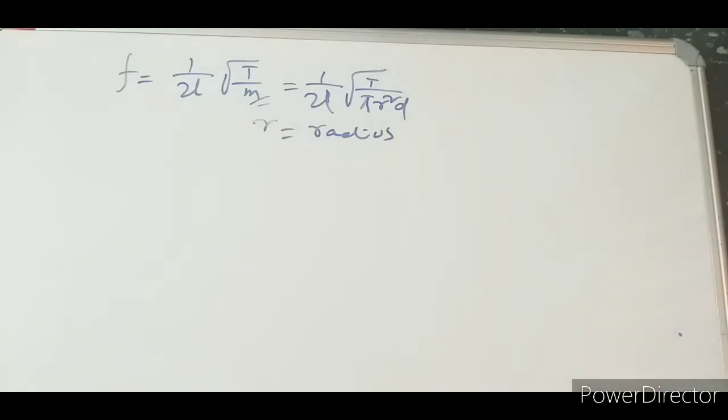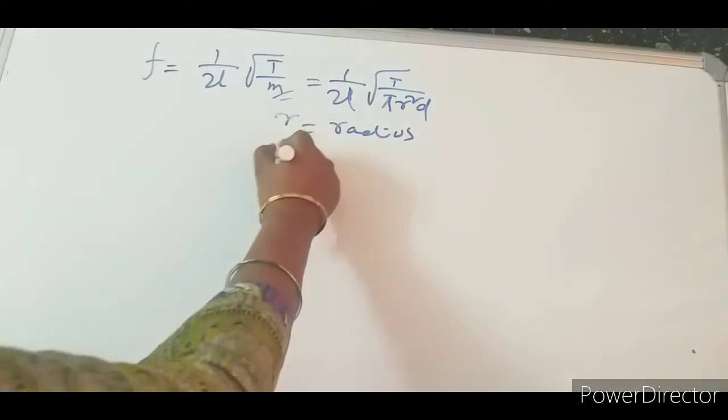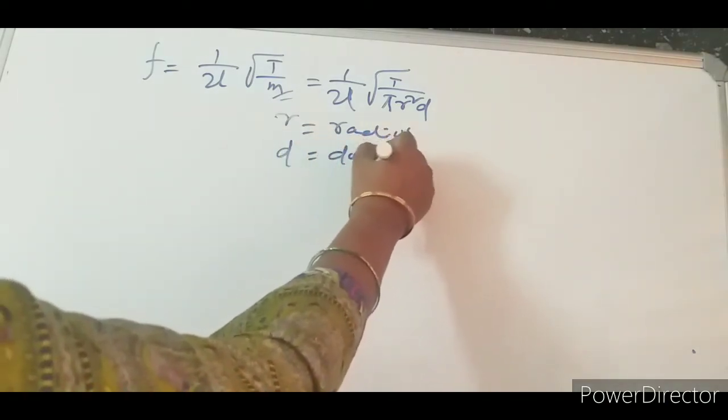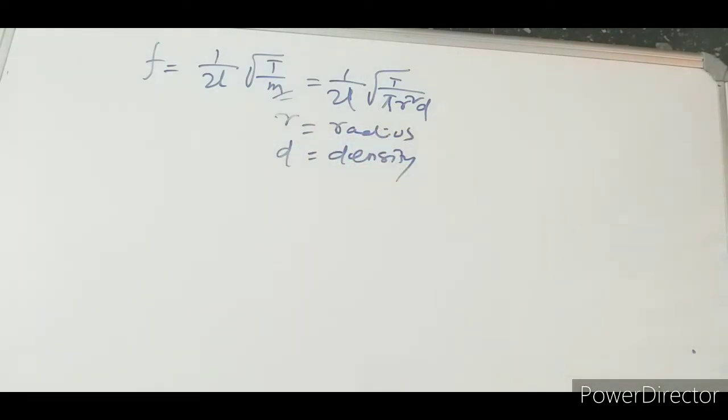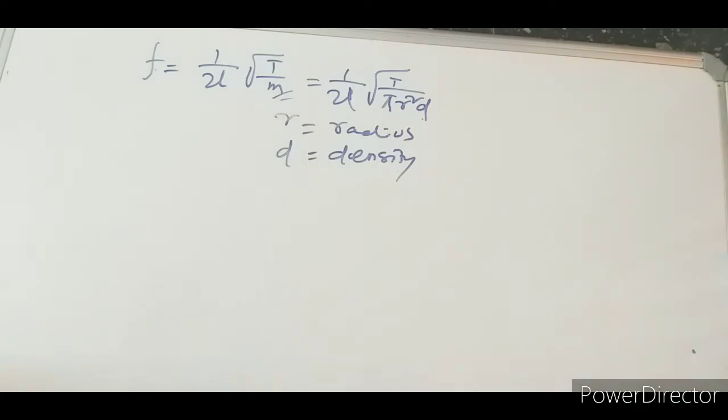So depending upon the radius it can be thick or thin, and d stands for density. Obviously, more density, less will be the frequency; less density, more will be the frequency.